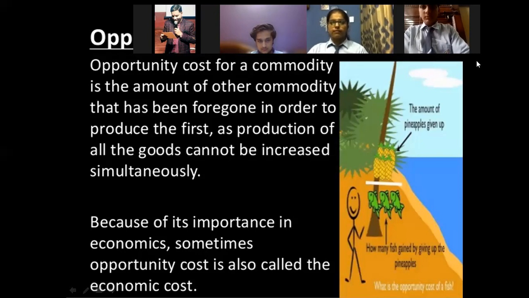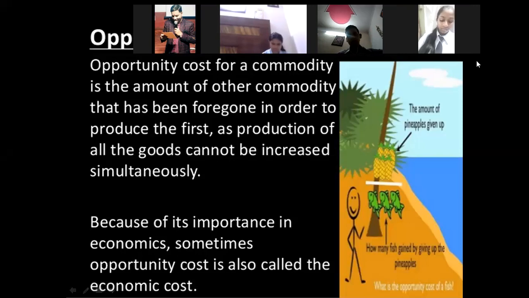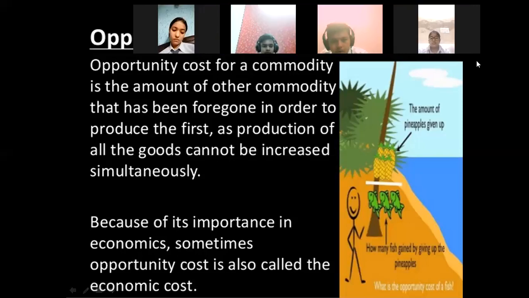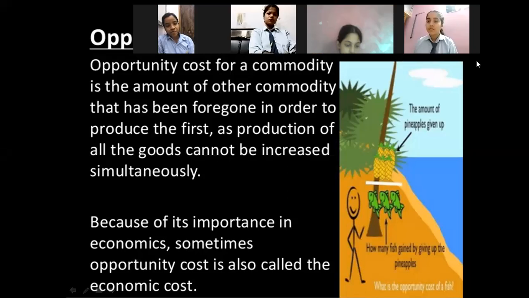When we define the opportunity cost here, you can see the definition also. Opportunity cost of an activity refers to the amount of other commodity that has been foregone in order to produce the first, as production of all the goods cannot be increased simultaneously. Suppose a producer is producing 2 commodities, and resources are limited. We all know that resources are limited in nature.